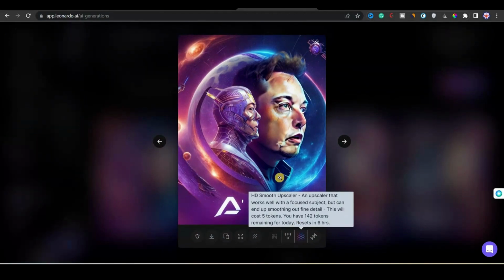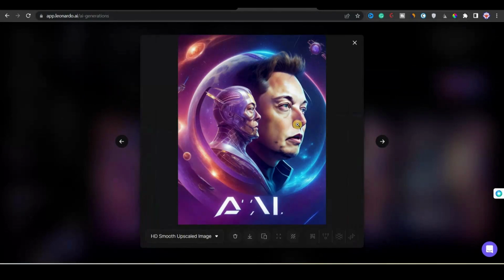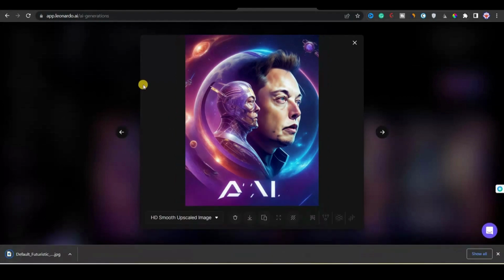And now what we will do, we'll apply HD smooth upscaler. It will make the image smooth, right, so that we can use it in our Web Story, because a Web Story also needs quality images. Now it's smooth, HD smooth upscaled. Now we'll simply download this image. Okay, now you can see the image is downloaded, right.